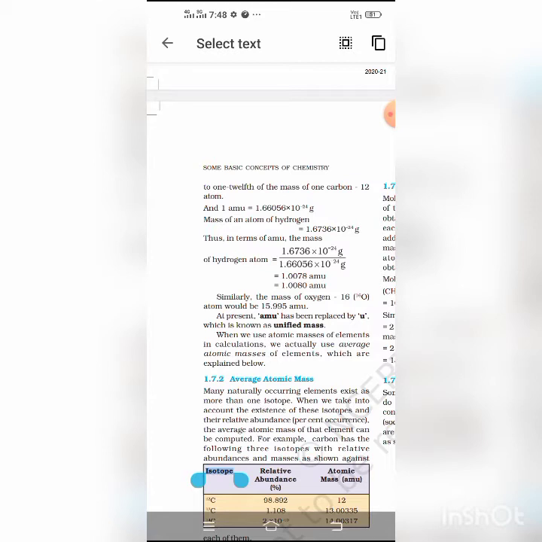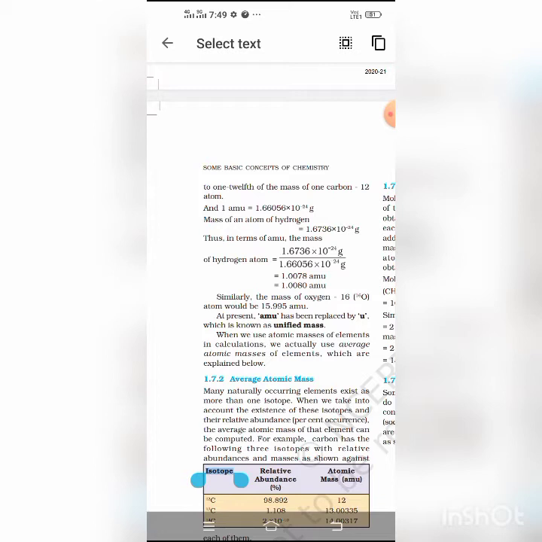So we can write: relative atomic mass of an element equals the mass of one atom of the element divided by 1/12 the mass of one atom of carbon C12. Clear?